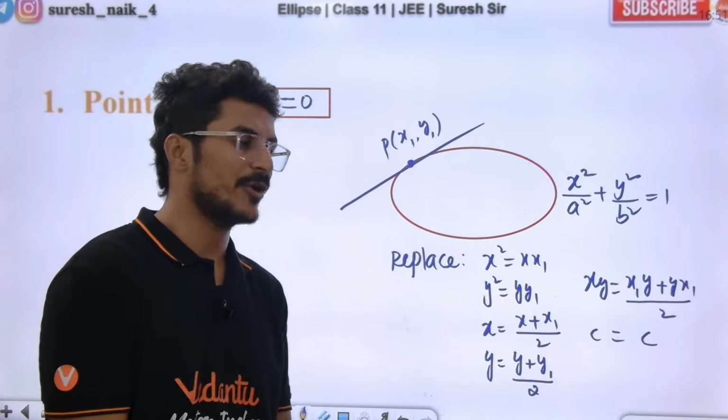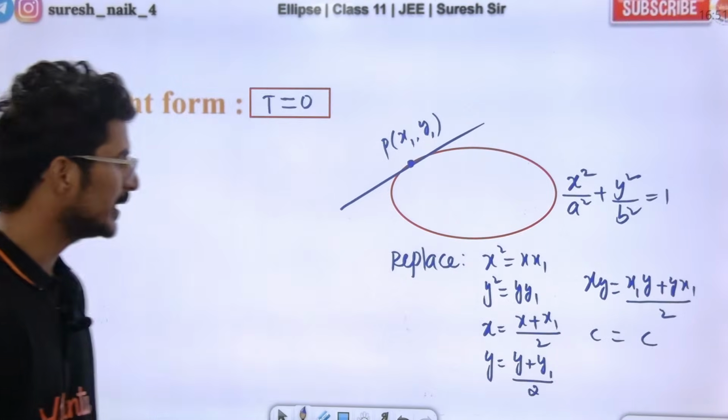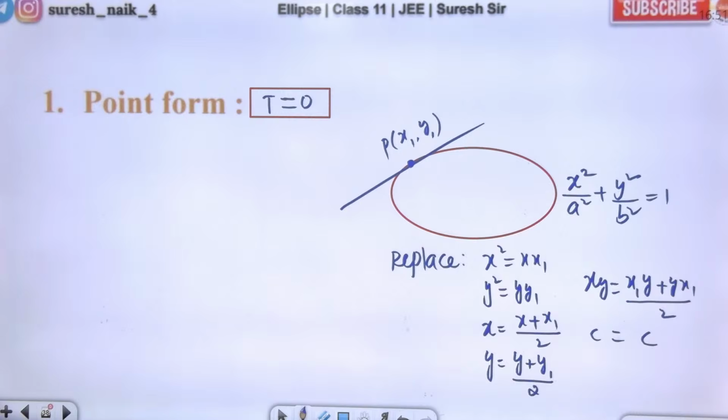For the tangent equation in point form you need to use this replacement method. Using the replacement method, what tangent equation do we get?